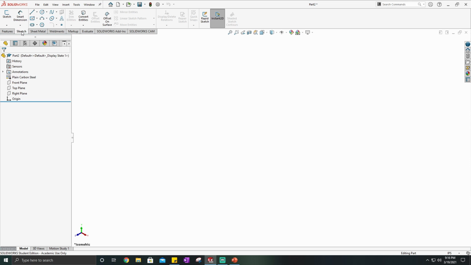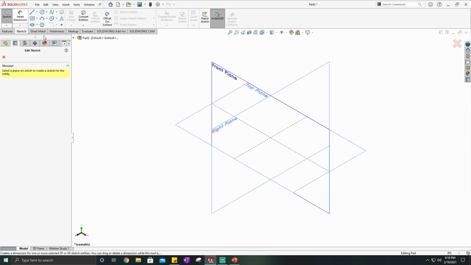In order to start making things, we have to make a 2D sketch that we turn into something 3D, and we can add off of that later. So from Sketch, I can go ahead and just click this right here, Sketch. It'll create a new sketch. Then it's going to ask me to select a plane or a face that I want to create the sketch on. So this will determine how my sketch is viewed.